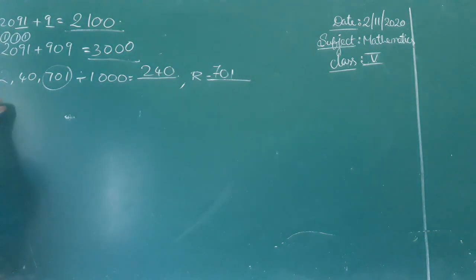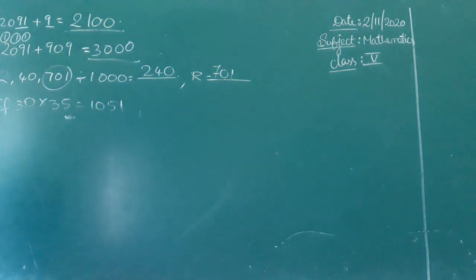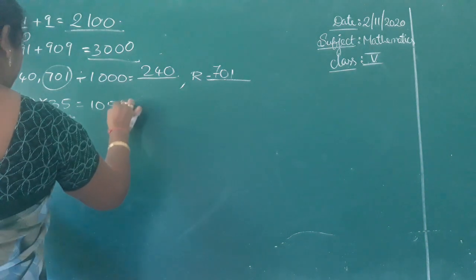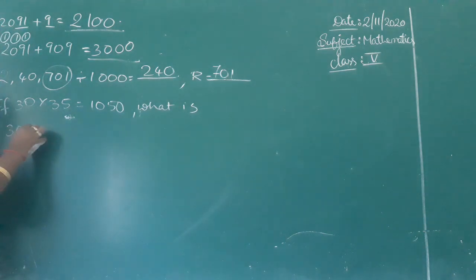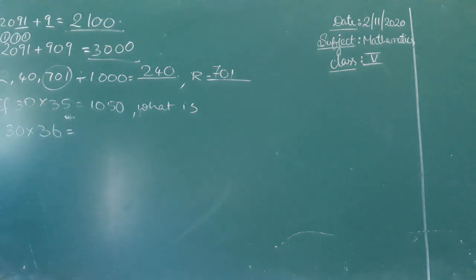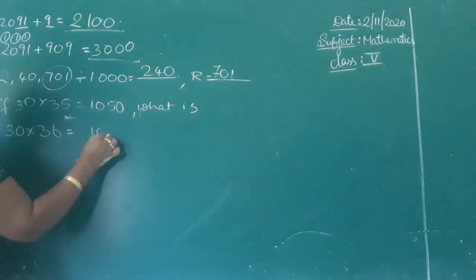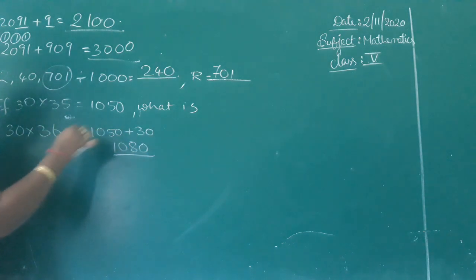Next. If 30 into 35 equals 1050, what is 30 into 36? That means 35 thirties is 1050, and 36 thirties means one more 30 you have to add. That is 1050 plus 30. 1080 is the answer. Okay.